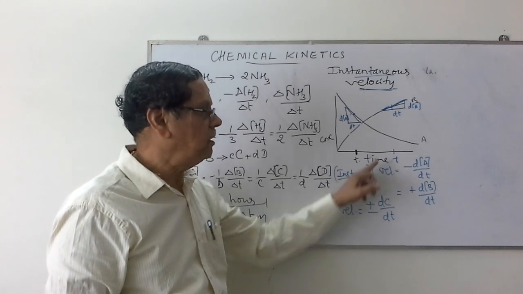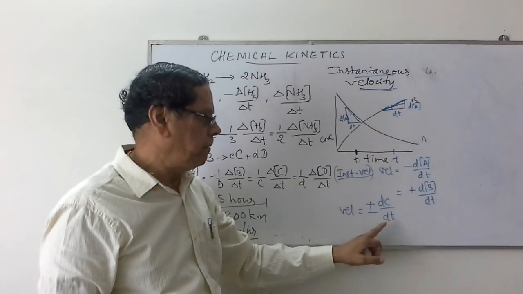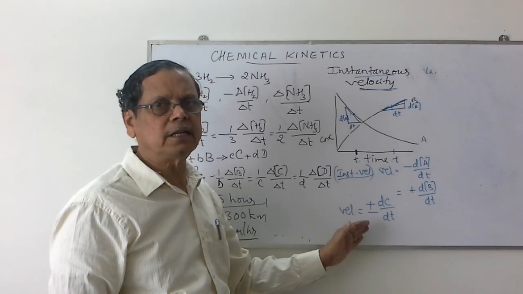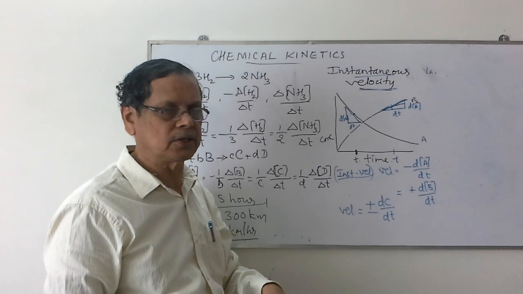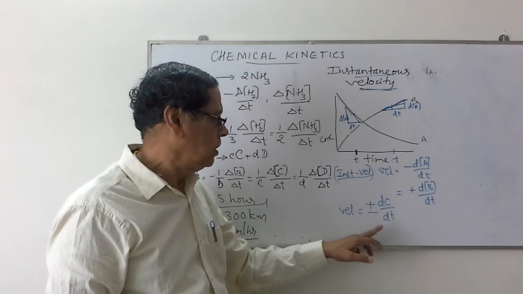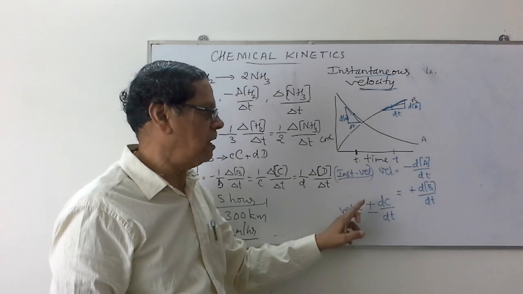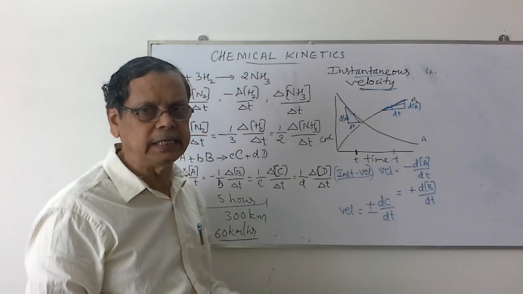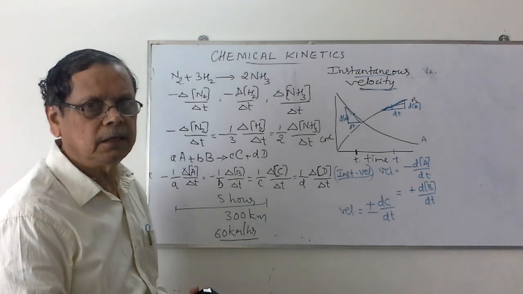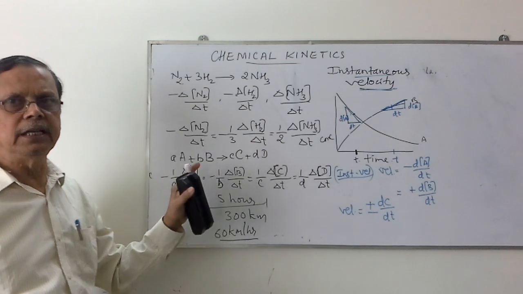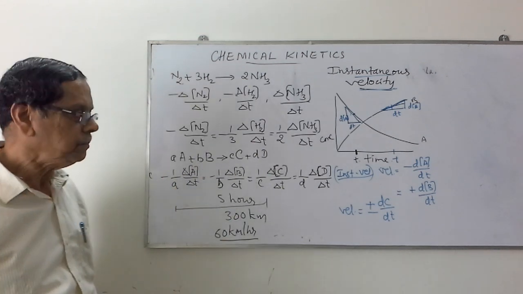Plus sign indicates with respect to the product, minus sign indicates with respect to the reactant. Since the concentration of the reactant gradually decreases, it is indicated with minus dC by dt. With respect to the product, as the concentration increases, we indicate it as plus dC by dt. So that is about the velocity, average velocity and instantaneous velocity.